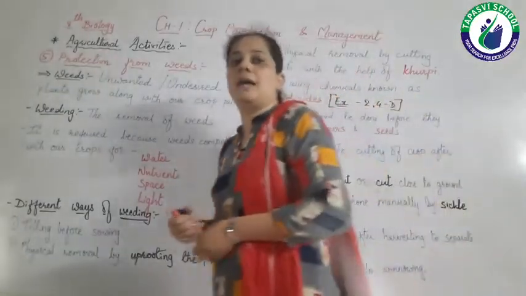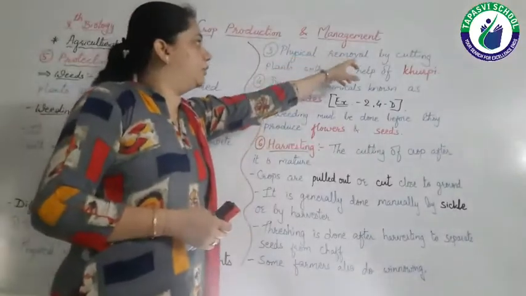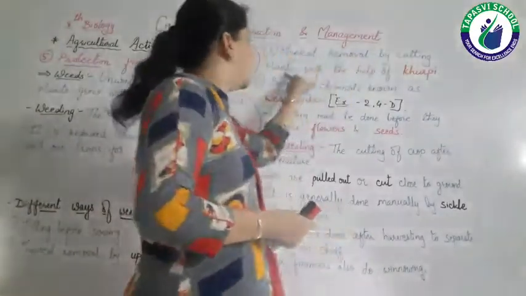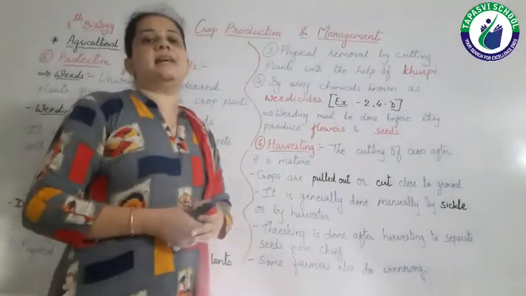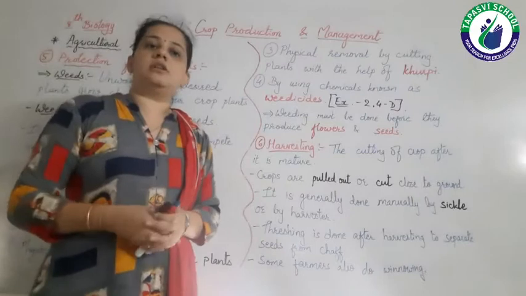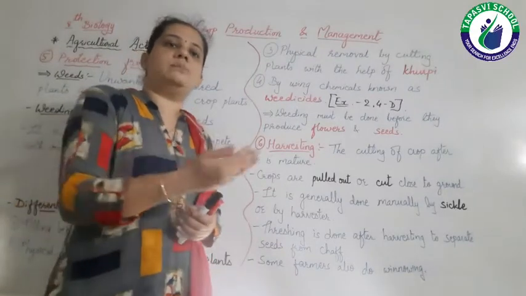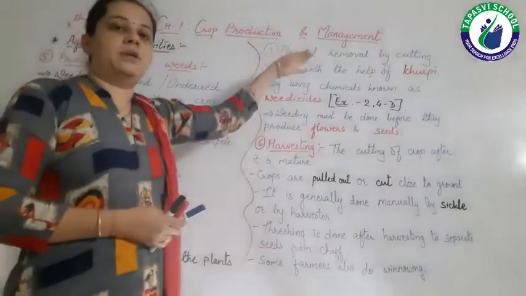Then the third method which farmers use is physical removal by cutting plants with the help of a khurpi. Khurpi is an implement which is generally used in agriculture to remove the weeds, right? So what can farmers do?